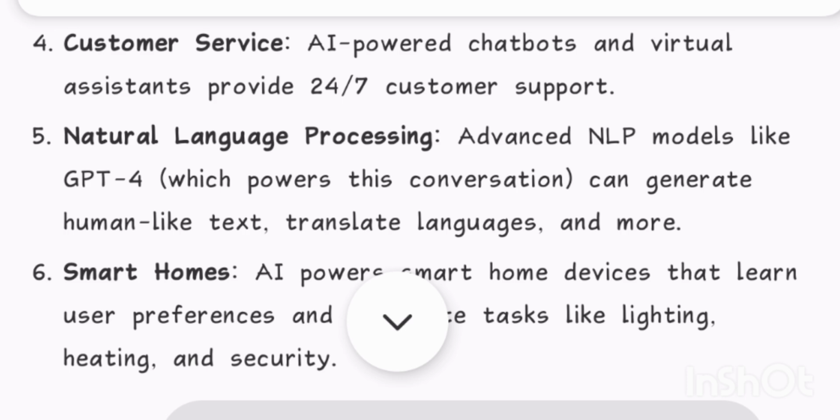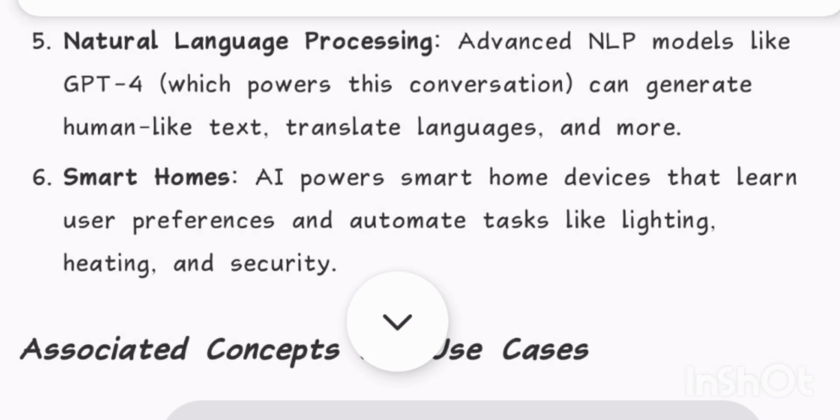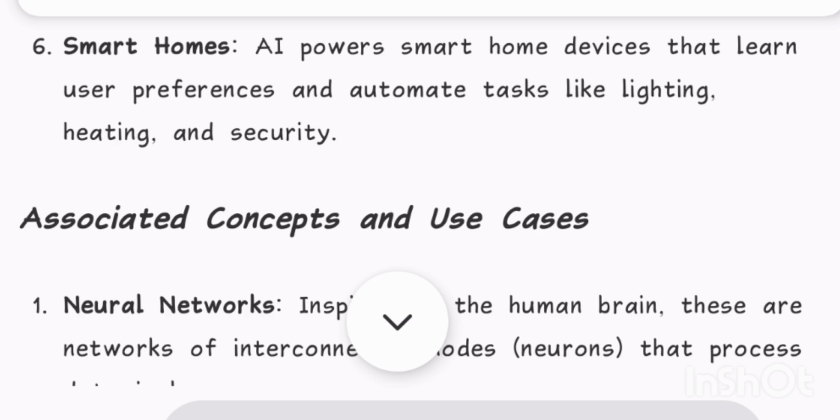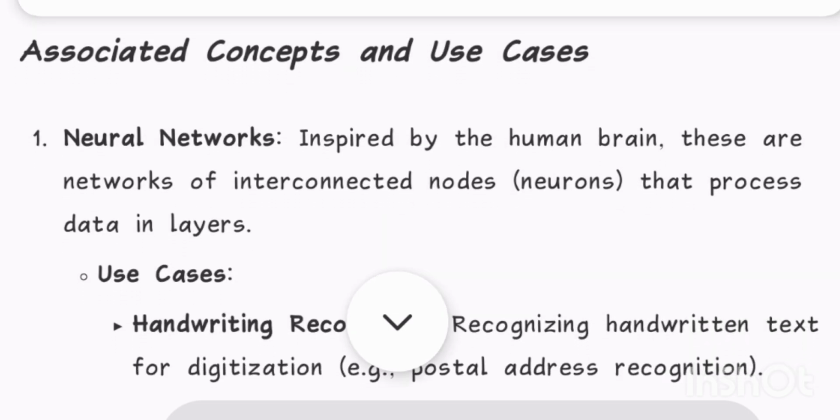4. Customer service. AI-powered chatbots and virtual assistants provide 24/7 customer support. 5. Natural language processing. Advanced NLP models like GPT-4, which powers this conversation, can generate human-like text, translate languages, and more. 6. Smart homes. AI powers smart home devices that learn user preferences and automate tasks like lighting, heating, and security.